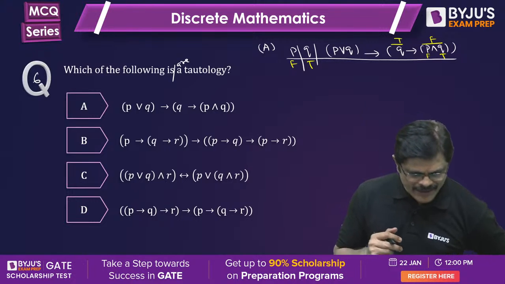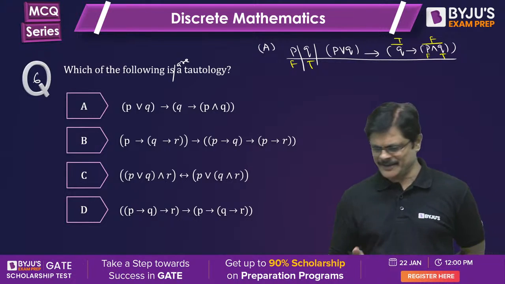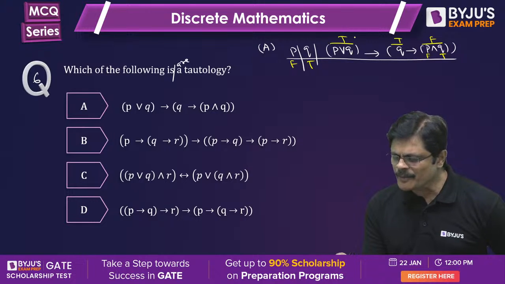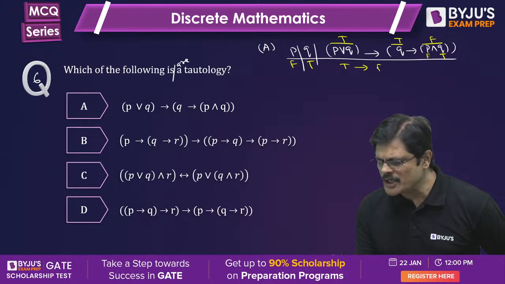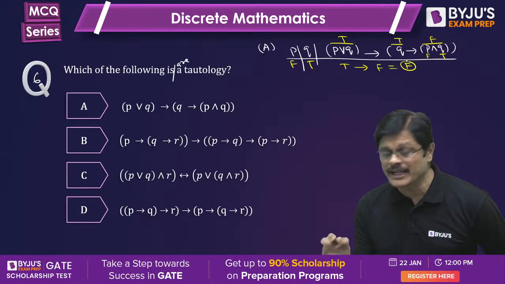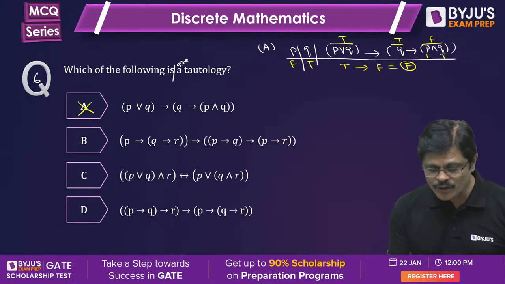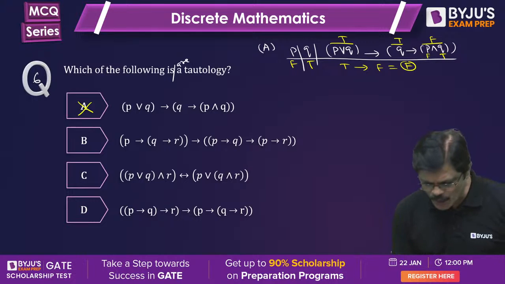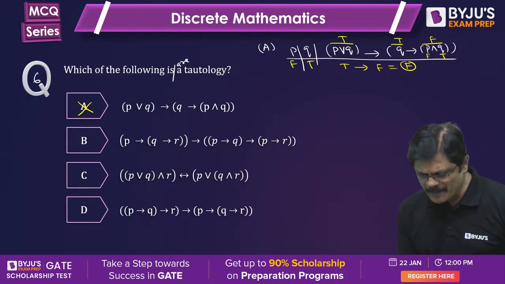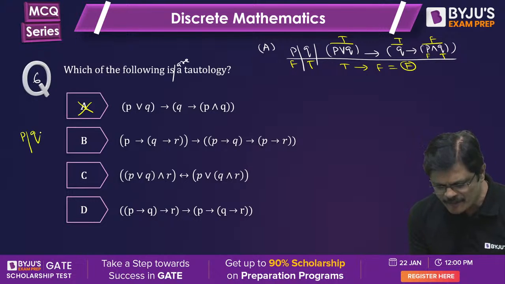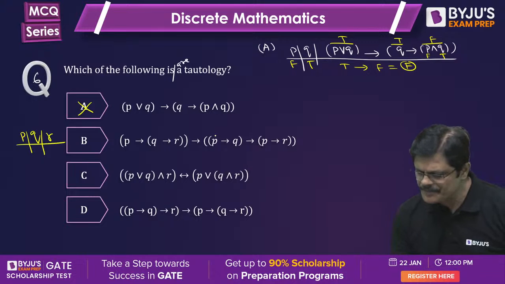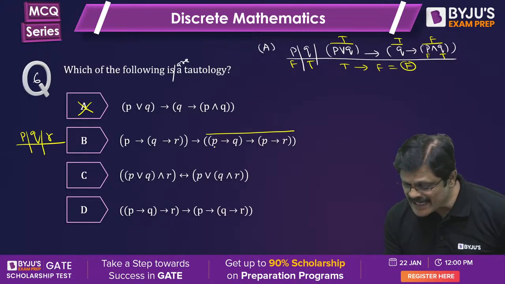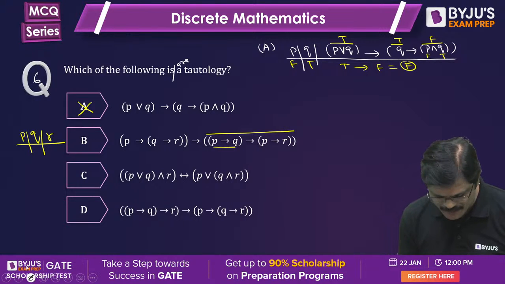okay, very good, Twinkle Chatterjee, let me verify that. Okay, P is false and Q is true. This can become true. That is, we are having possibility of true implying false, therefore it can become false. It is not a tautology. Now if you see the option B again, you can fix the values of PQR accordingly. So you try to make it false. It is an implication. False means this has to be true and this has to be false.